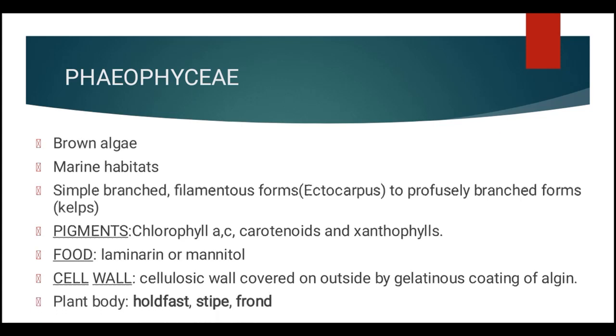Now the plant body can be divided into three parts. They are attached to the substratum by a root-like holdfast, and then it has a stalk-like structure called the stipe, and it has a leaf-like photosynthetic organ called the frond. So it can be divided into three parts: holdfast, stipe, and frond.